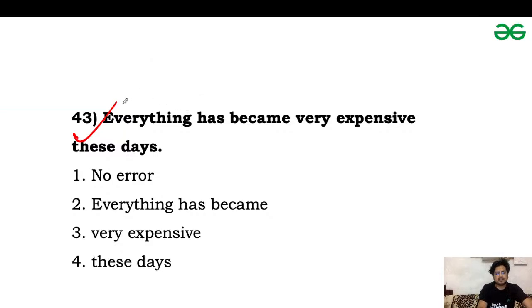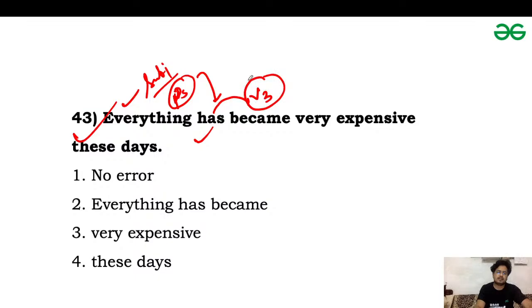So we are using everything as a subject, and as we know, we consider everything as a singular subject. So according to the subject, we have used the has verb. This is correct. But we use the third form of the verb with has, have, had. If we are using has, have, had as a helping verb, then we always add the third form of the verb with these helping verbs. So it should be become in place of became. Become is the third form of the verb become. Become, became, become.